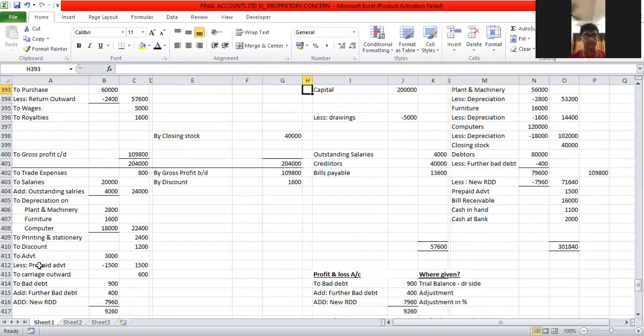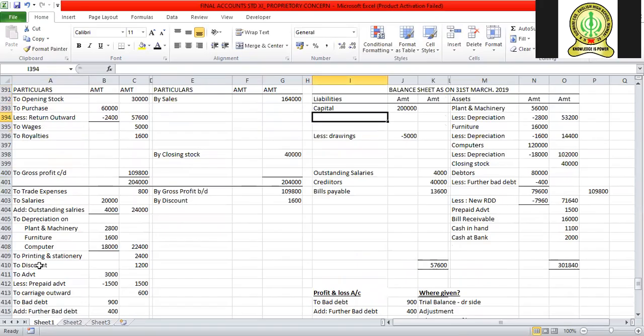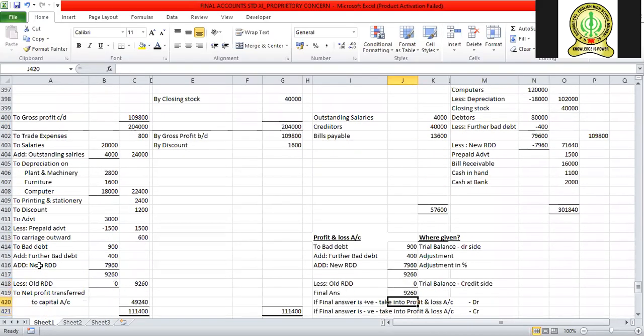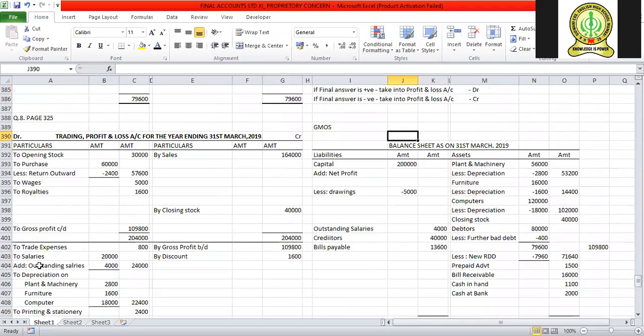Now net profit is added here. How much net profit did we get? 49,240. When you add it, it will come to 2,49,240 minus 5,000, that is 2,44,240.